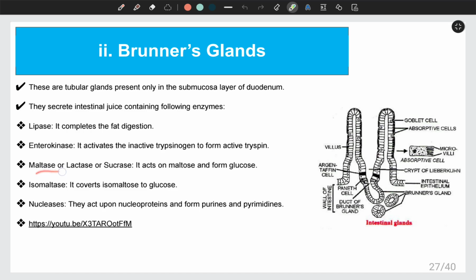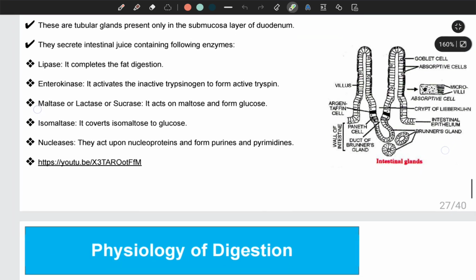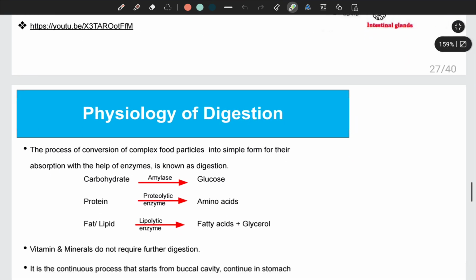We have maltase, lactase and sucrase. Maltase acts on nutrients like maltose and forms glucose. Lactase acts upon lactose, sucrase acts upon sucrose. We have isomaltase, which will convert isomaltose to glucose. And nucleases act upon the nucleoprotein present in the DNA of our food and form purine and pyrimidine, which are nitrogen bases. With this, we finish the gland.